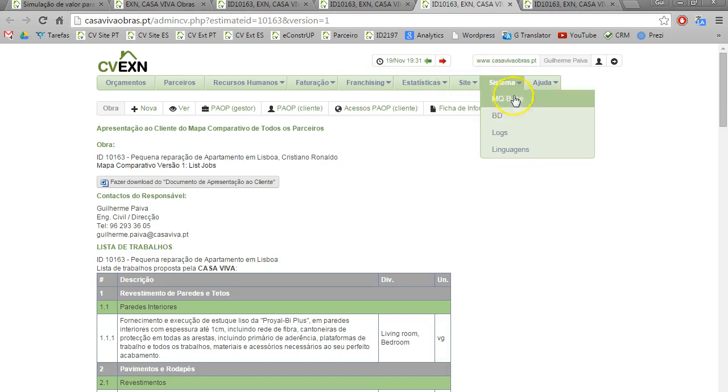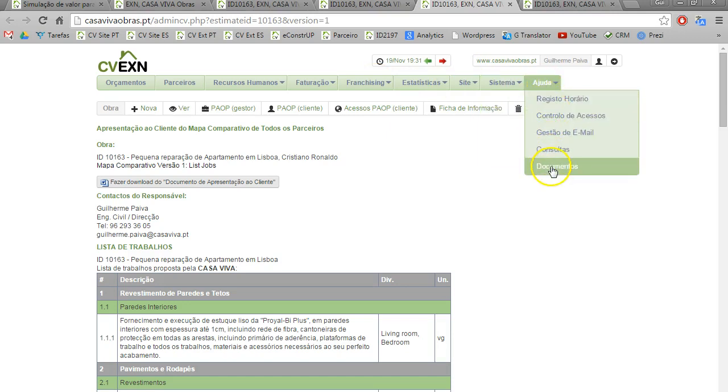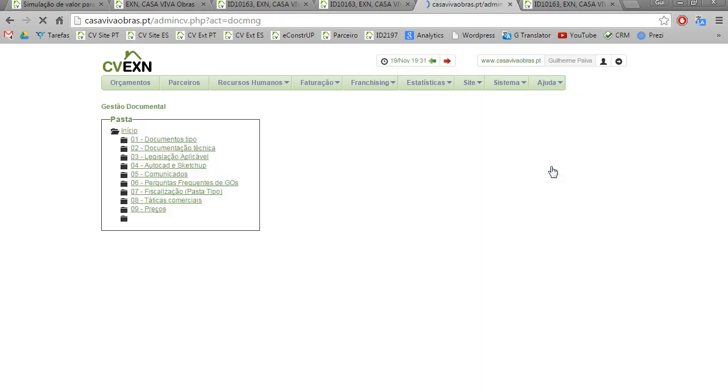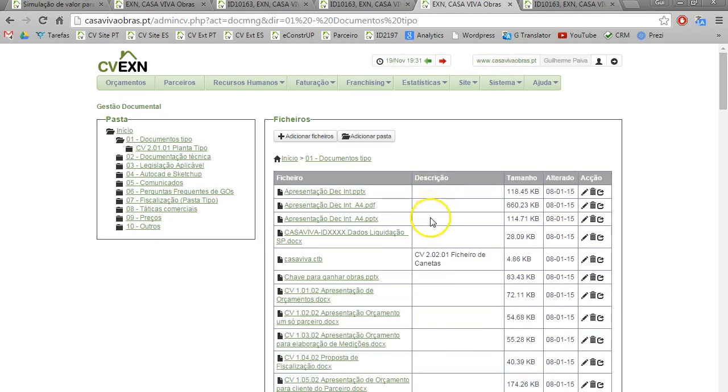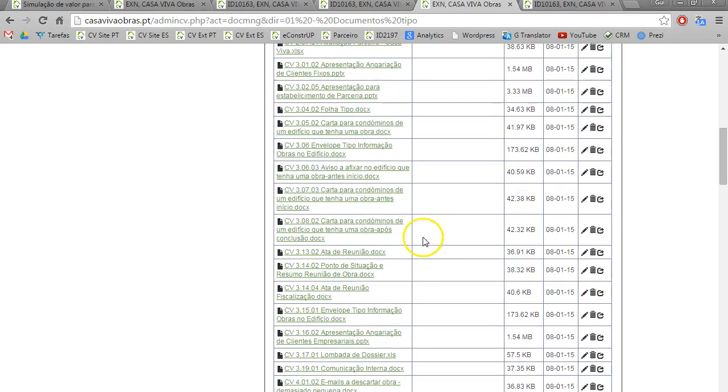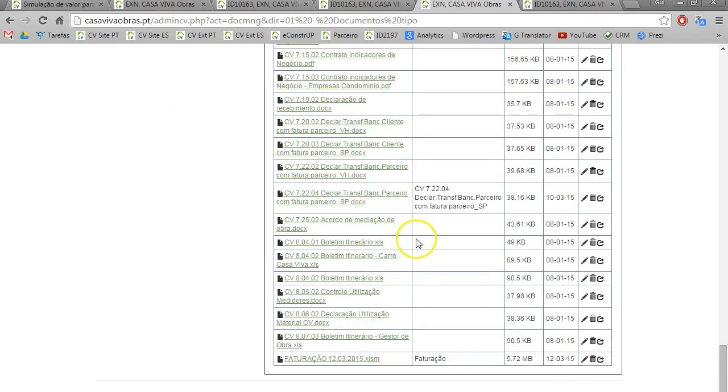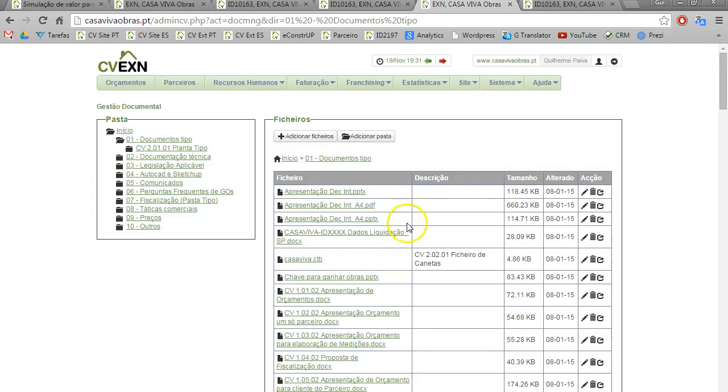Another important thing in our software is that all the documents we use are already done and they are all here. All the legislation, or everything that will help our workers, is all with our software. So I hope you liked it.